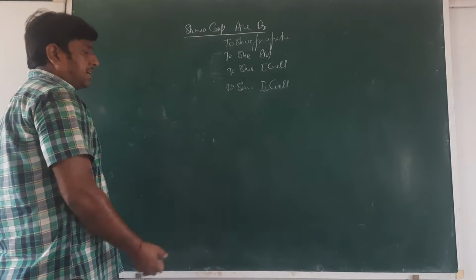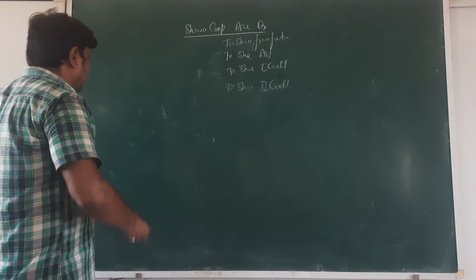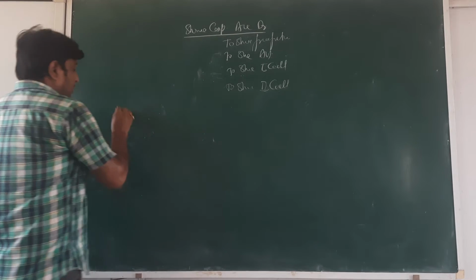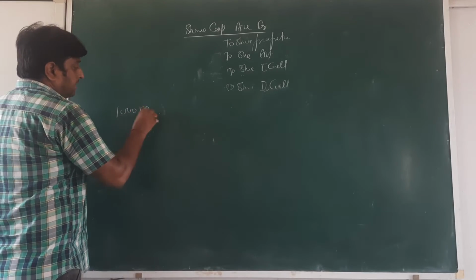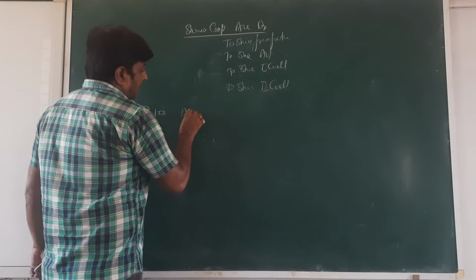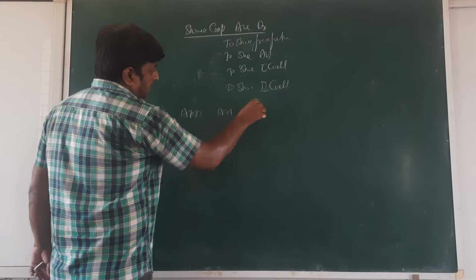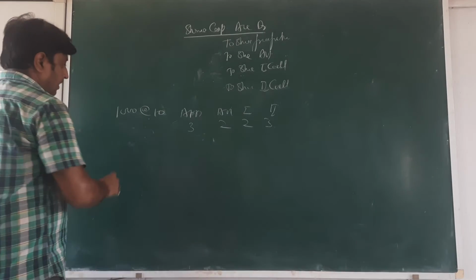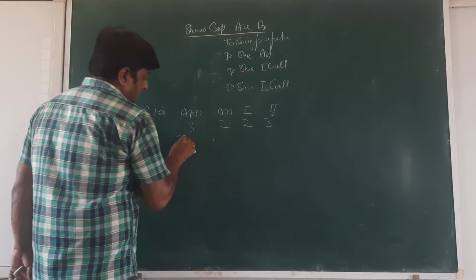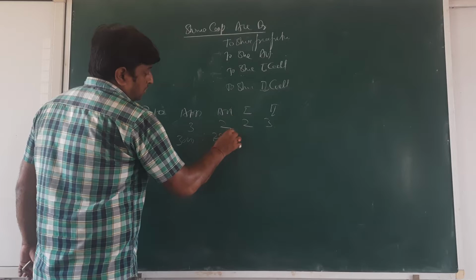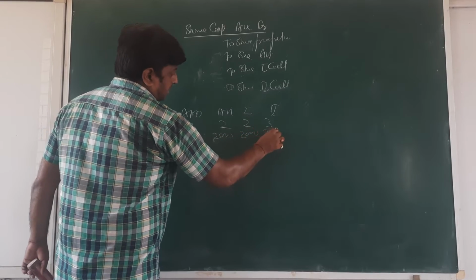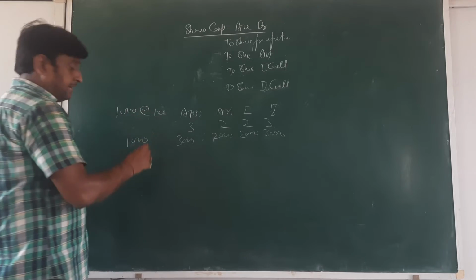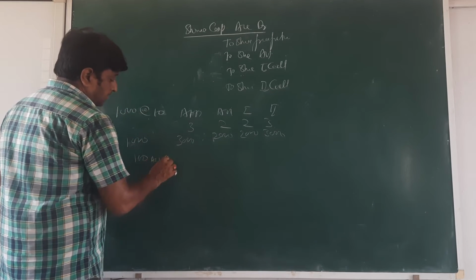Okay, just see, I am taking one example and then a question. You are issuing 1000 shares at the rate of 10. Application, allotment, first call, second call are 3, 2, 2, 3. So then 3000, 2000, 2000, 3000 is the amount we have to receive. But 100 shareholders are not giving the allotment, first call and second call.